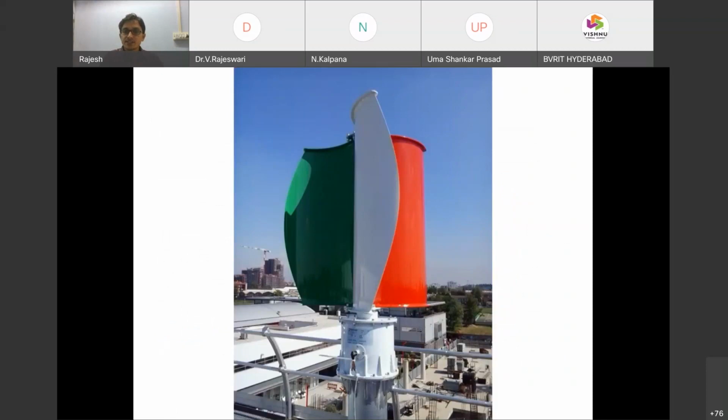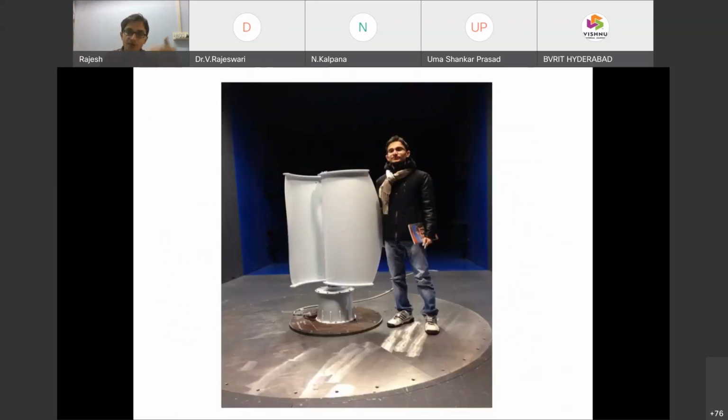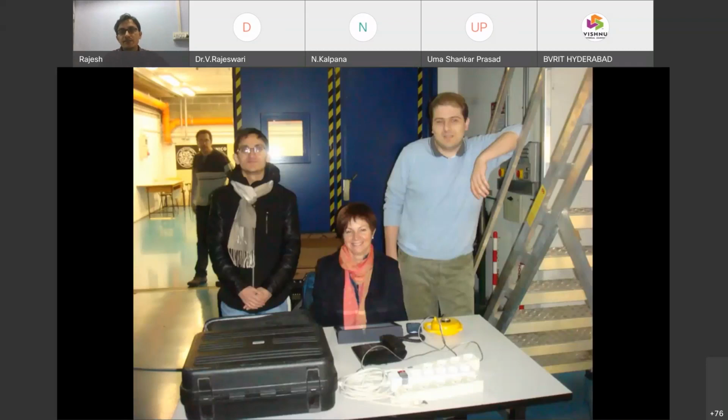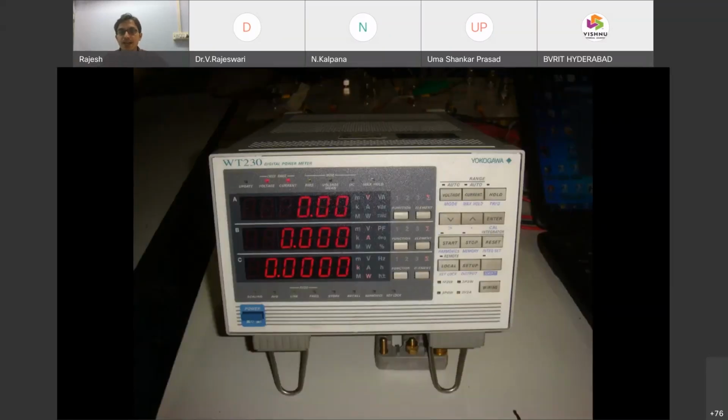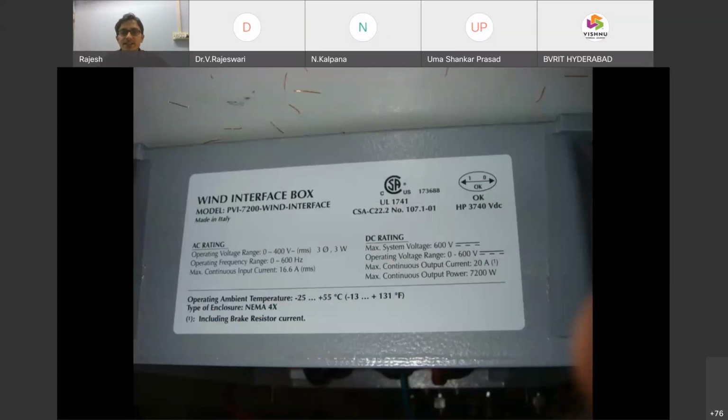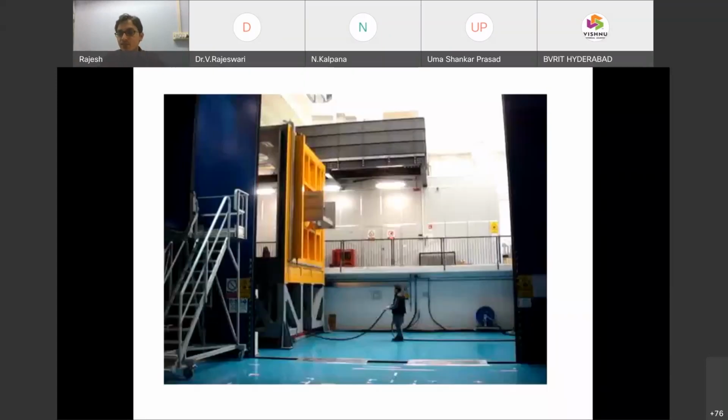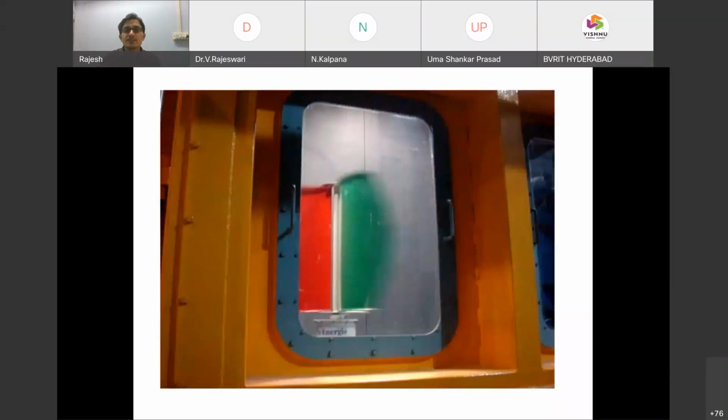This wind turbine is at the rooftop also. The same configuration we have down here. This is similar to that. This is a Solar Tech lab. At every moment they use it to capture that. Actually, these are the readings to obtain. This is the wind interface box connecting. Okay, this is the figure.